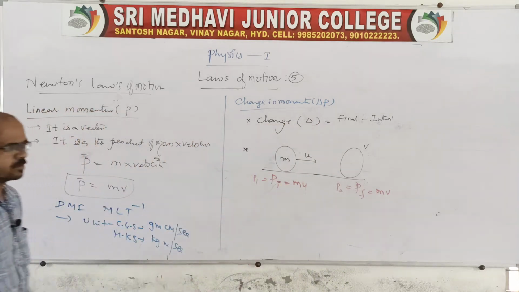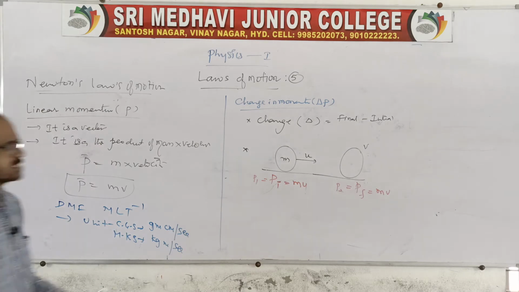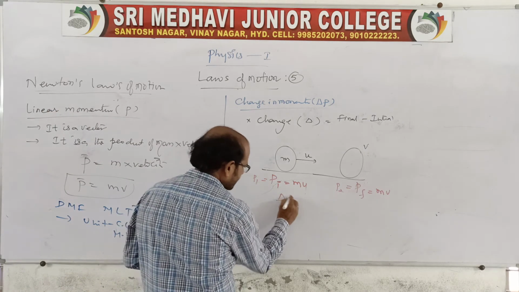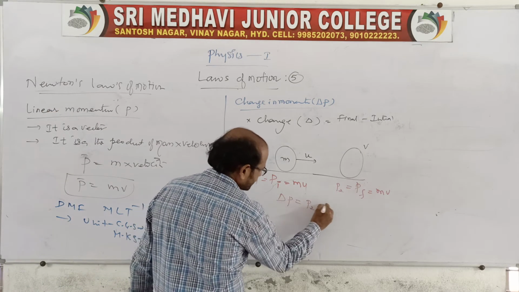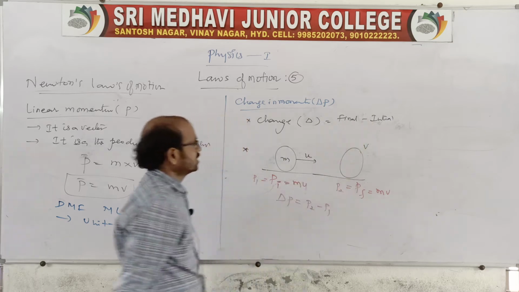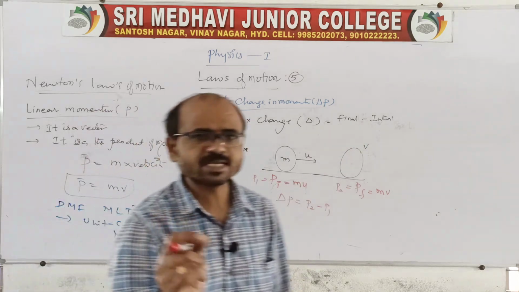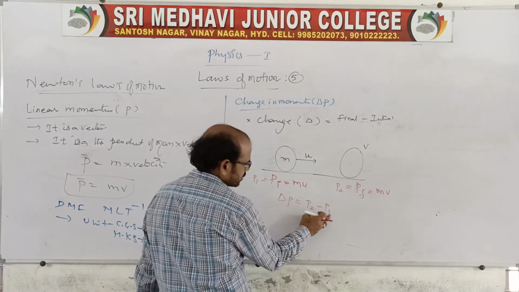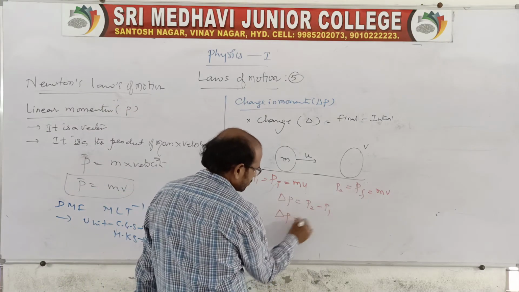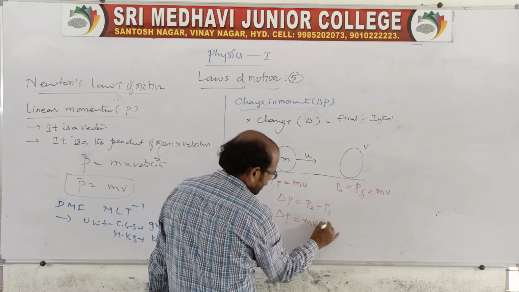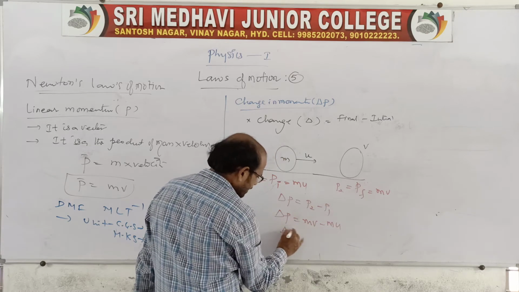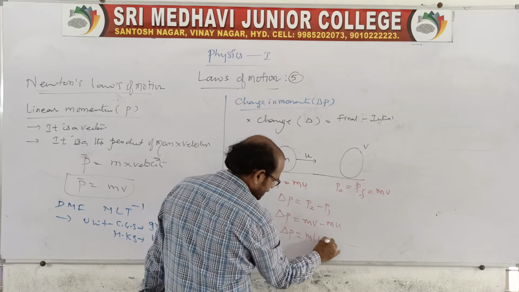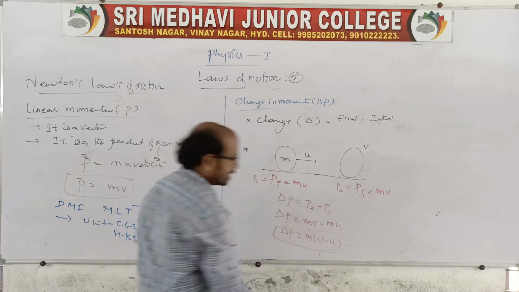There will be a change in momentum, so delta P is equal to P2 minus P1, that is final minus initial. Change is always final minus initial only. So delta P is equal to mv minus mu, then delta P is equal to m of v minus u. This will be the change in momentum.